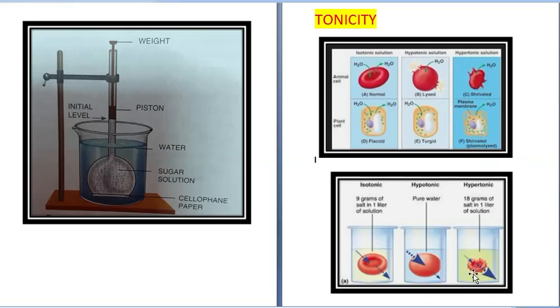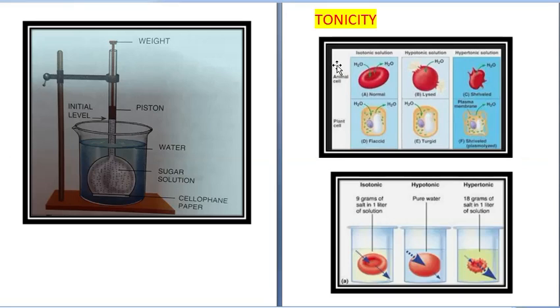Now water from the cell will move into the beaker. As a result, the cell will shrink. So if a cell is placed in an isotonic solution, it remains in the same shape. If it is placed in hypotonic, it swells up. And if it is placed in hypertonic, it becomes shrunken.